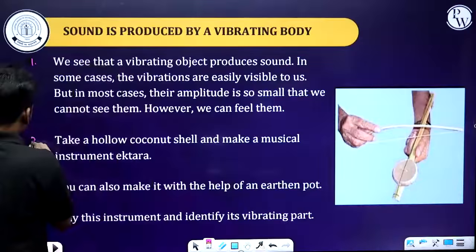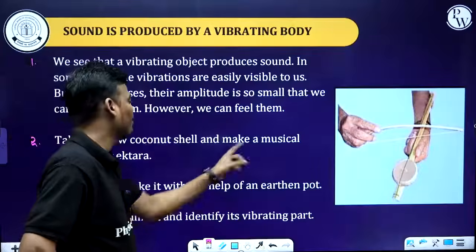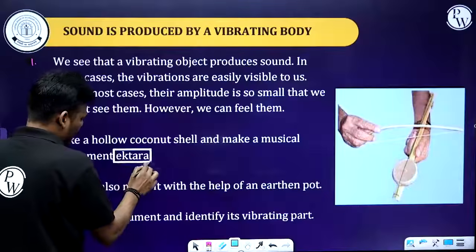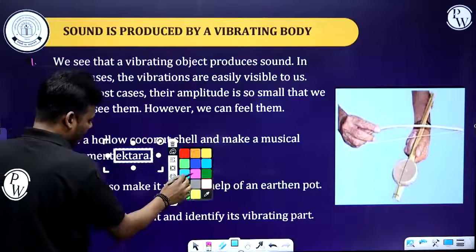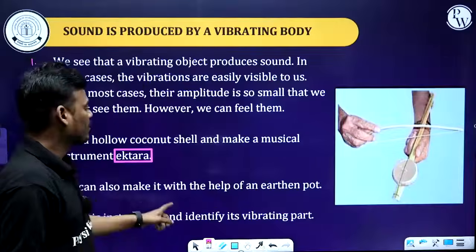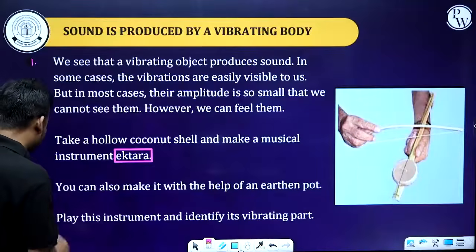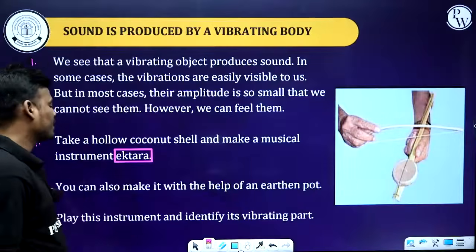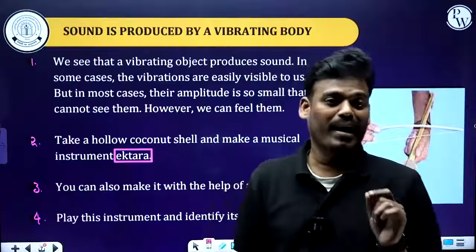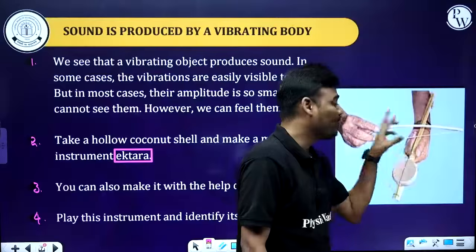Now the second task we have to do: take a hollow coconut shell and make a musical instrument, iktara. You can also make it with the help of an earthen pot. And the fourth point, play this instrument and identify its vibrating part. Out of this system, which is the vibrating part?